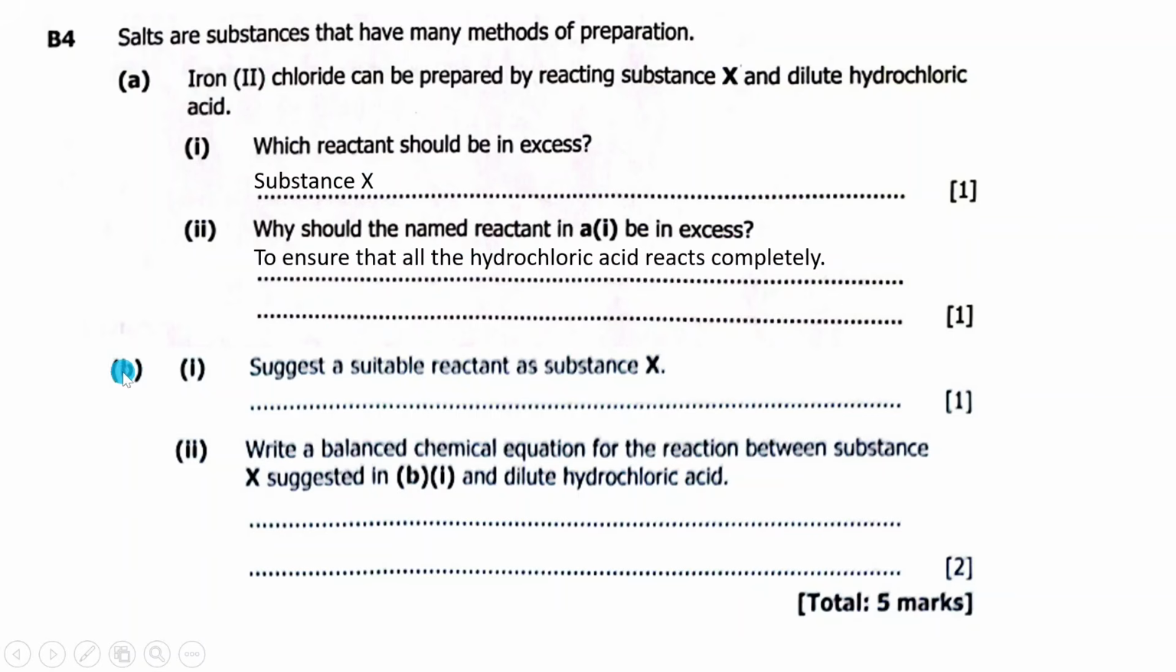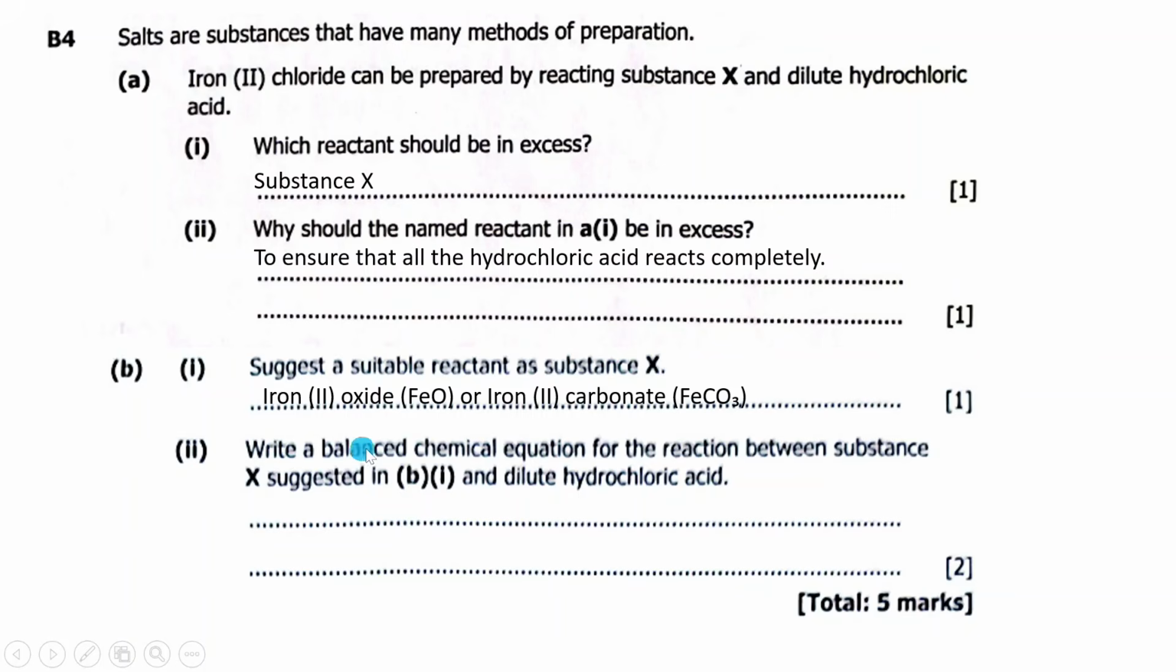Then B1 suggests a suitable reactant as substance X. Which one can we combine with hydrochloric acid to form iron 2 chloride? It can either be iron metal, but I decided to use iron 2 oxide, or iron 2 carbonate. Iron 2 oxide or iron 2 carbonate. Or iron itself actually can react with hydrochloric acid to form iron chloride.